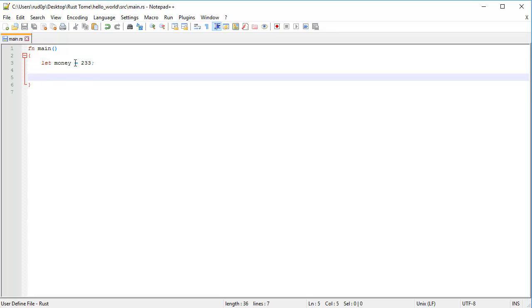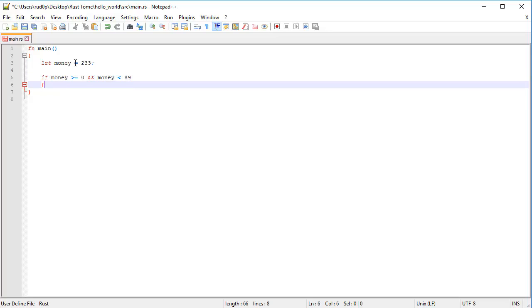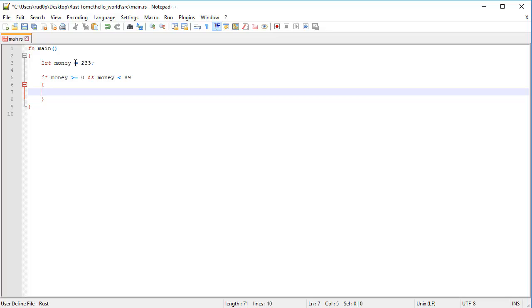And we want to check to see that depending on how much money we have, we want different messages to be printed out. Now we could go ahead and do an if here, say if money is greater than or equal to 0 and money is less than, say, 100, or well, 89, because it has to be part of the Fibonacci sequence, then whatever's in here is going to be executed. We have like print line, say this is in dollars, you're pretty poor, like so.